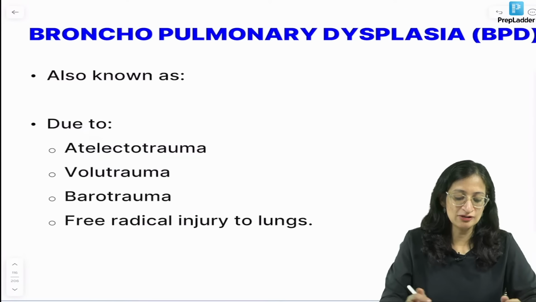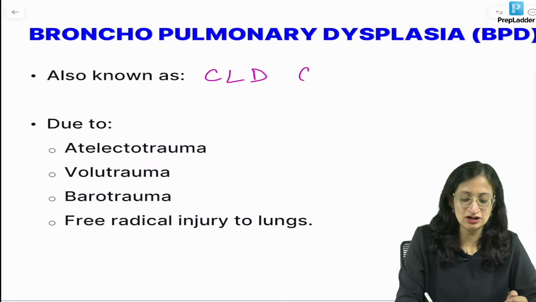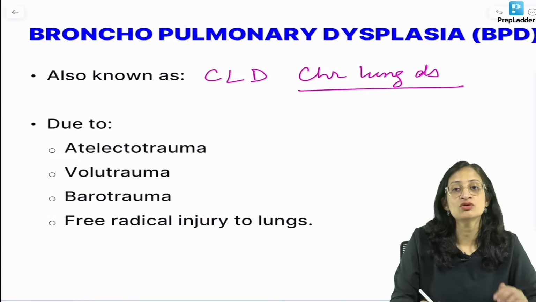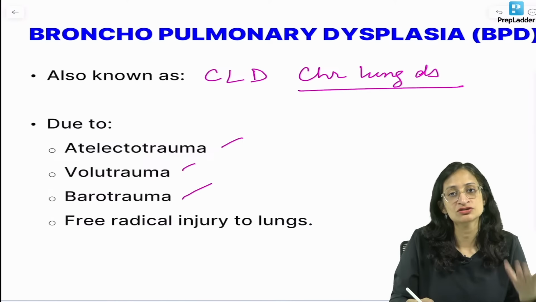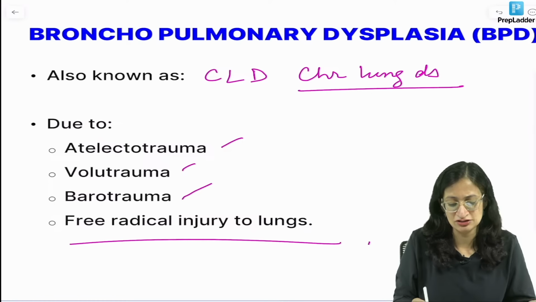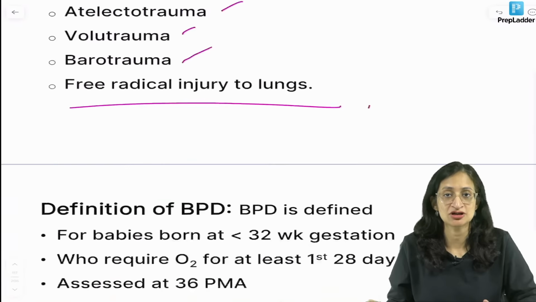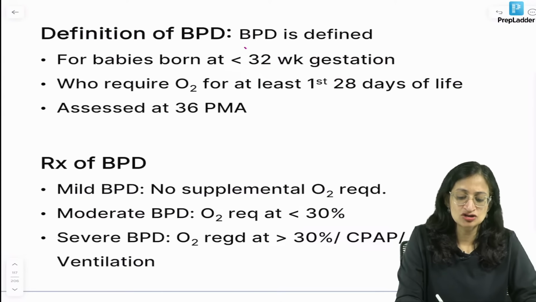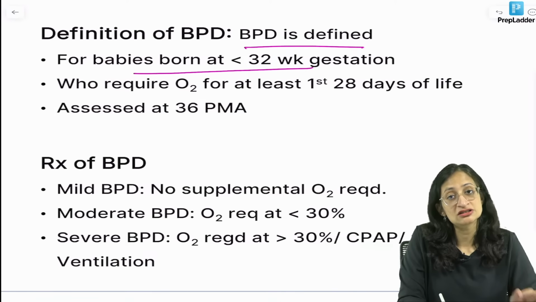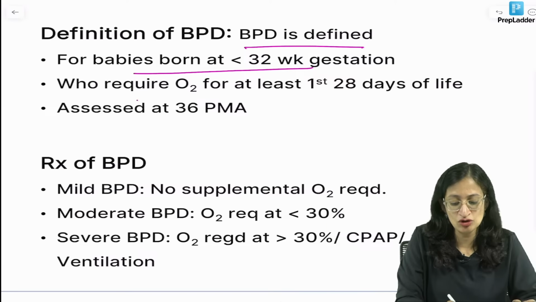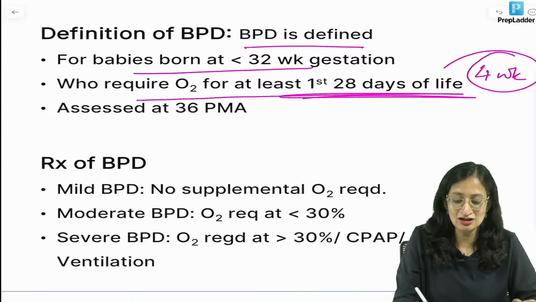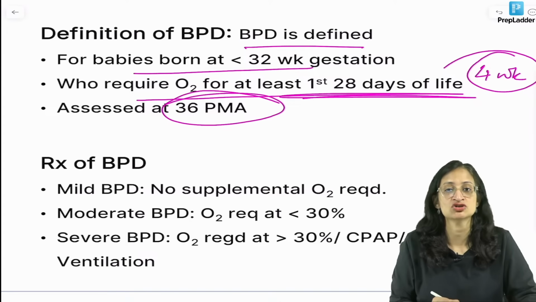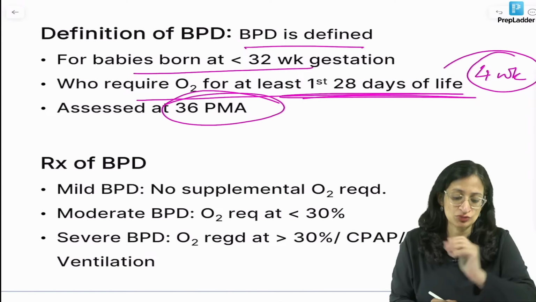So, this bronchopulmonary dysplasia is also known as chronic lung disease, okay, and it is due to atelectotrauma, barotrauma, volutrauma. So, this ventilation, oxygen, all this causes injury to the lungs, and that causes bronchopulmonary dysplasia. How do you define it? So, BPD is defined for babies born at less than 32 weeks of gestation who require oxygen for at least first 28 days or 4 weeks of life, and they are assessed at 36 weeks post menstrual age, okay, from the LMP if you count.